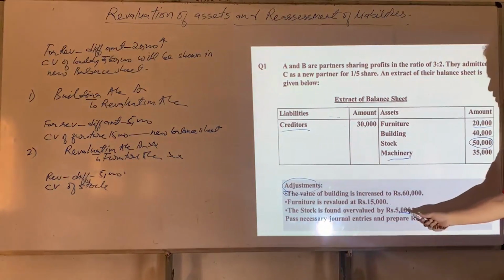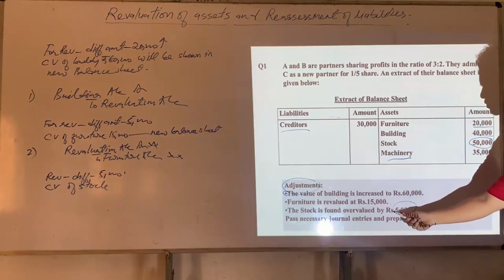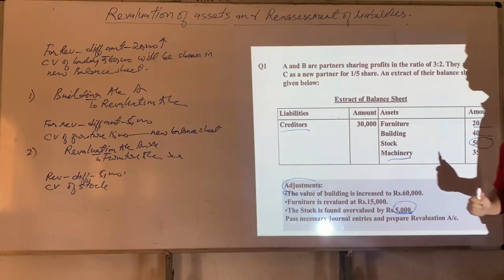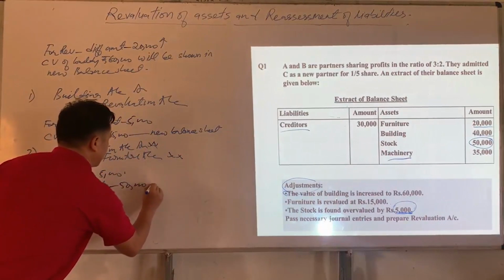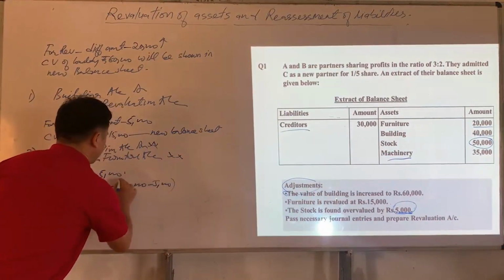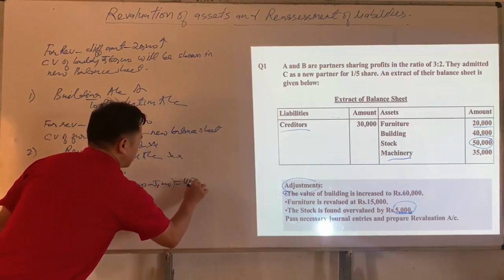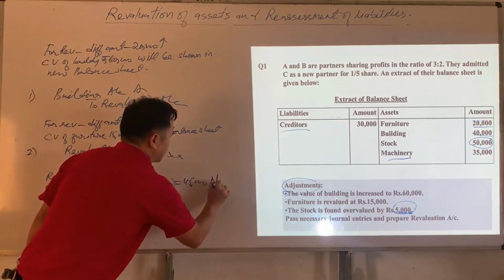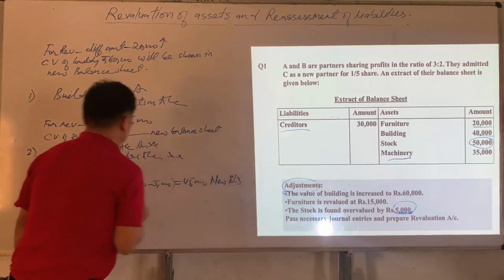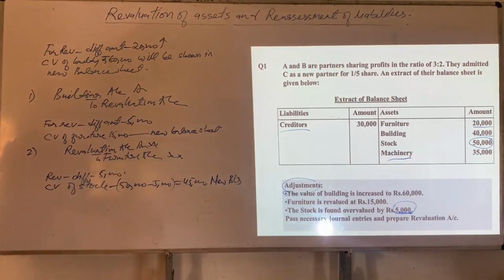If we decrease 5,000 from the book value, the current value will be 50,000 minus 5,000. So how much do we get? 45,000. This 45,000 will be shown in the new balance sheet. Is that clear for you?